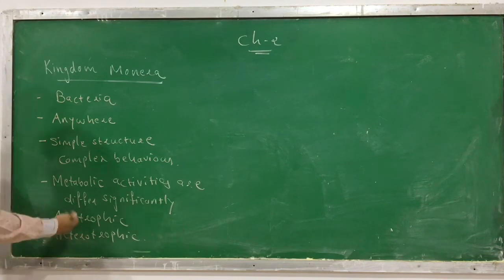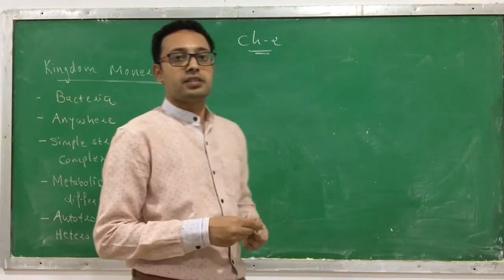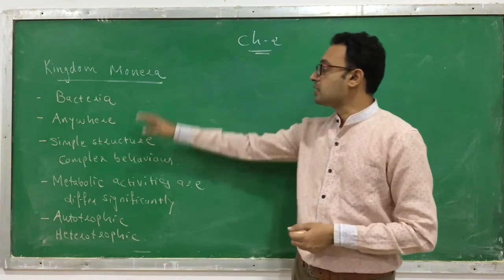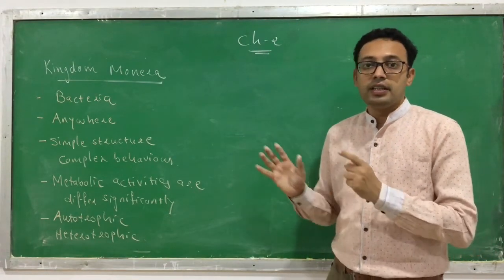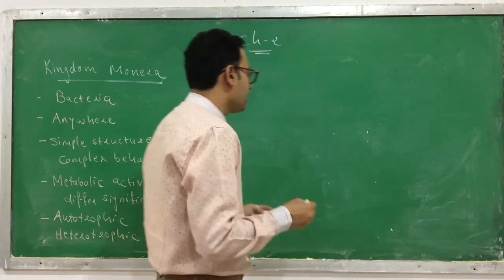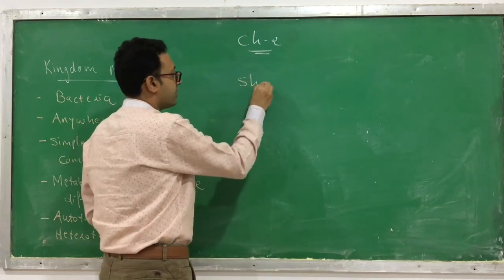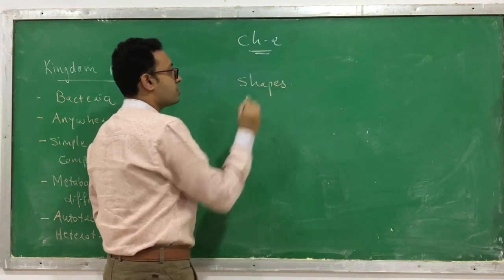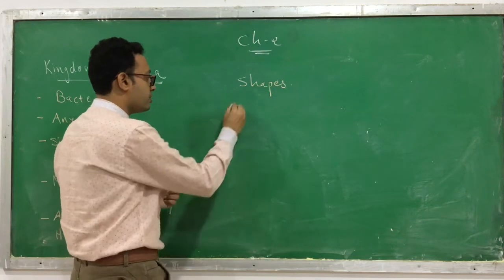Both categories, autotrophic and heterotrophic bacteria, are present. Clear? So that is about the kingdom Monera. If you see the shape of a bacteria, there are 4 different shapes. What are the different shapes of a bacteria?